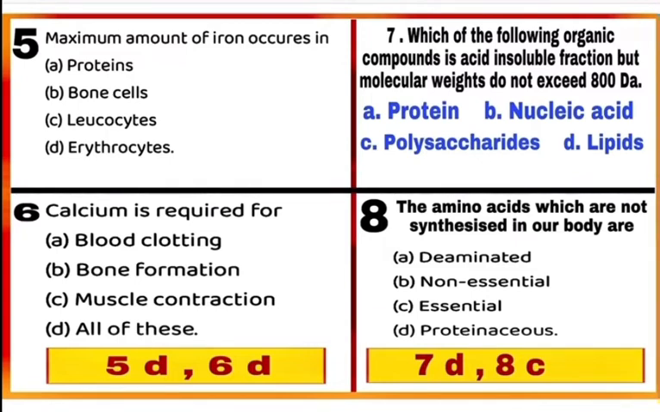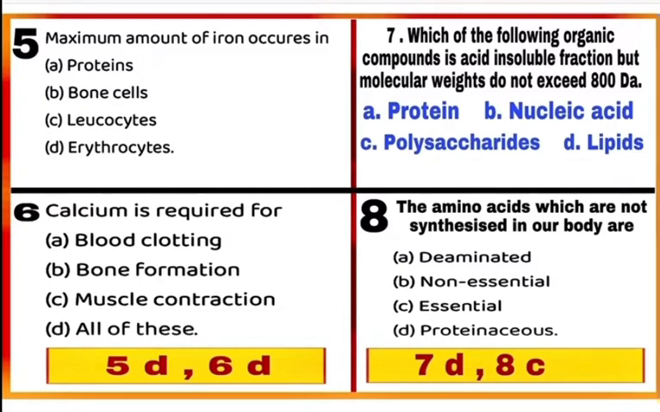Question 6. Calcium is required for. It is required for all. For option A, blood clotting. For option B, bone formation. And for option C, muscle contraction. So, mark D option, all of these as correct answer.